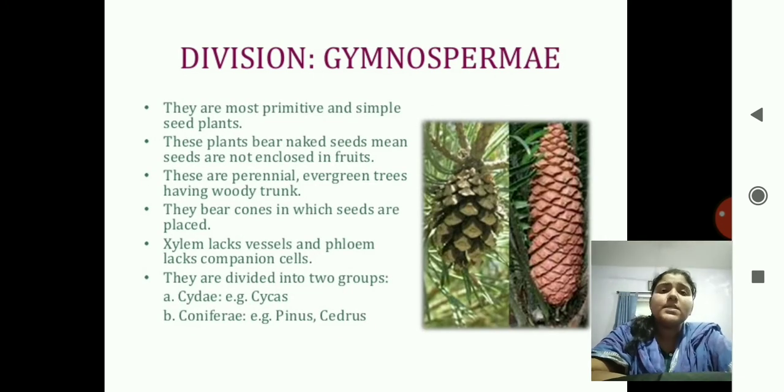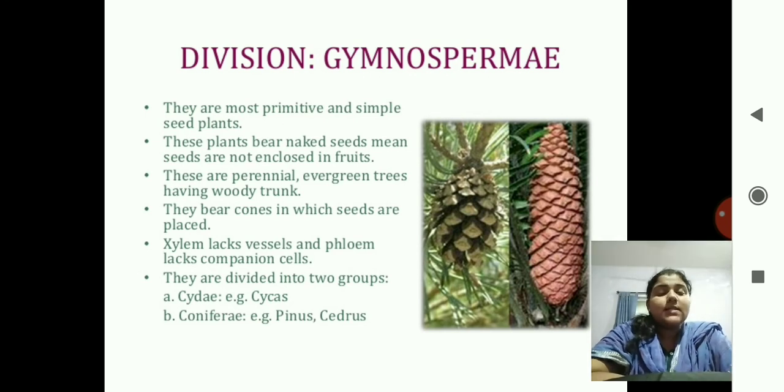Next division you can see here is a gymnosperm. Gymnos means naked and sperma means seed. That is, you can see the seed outside of the body of the plant. They are the most primitive and simple seed plants. These plants bear naked seeds, meaning seeds are not enclosed in a fruit.